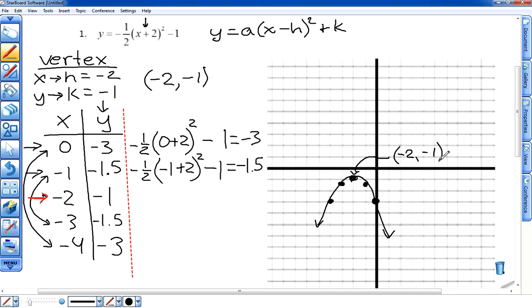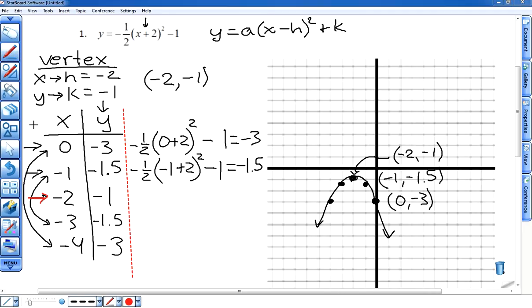I then get to pick any 2 other points to label as well. I'm going to pick this point right here, which is at (0, -3), and I'm also going to pick the point right above it, which is (-1, -1.5).